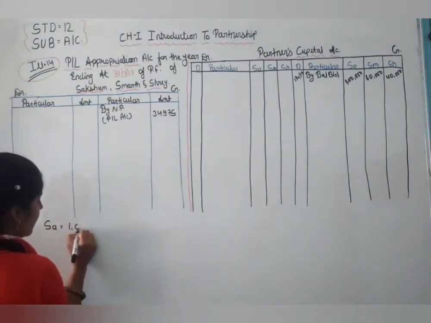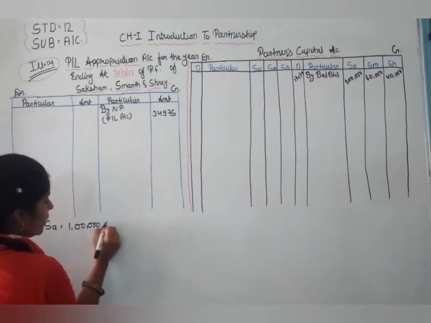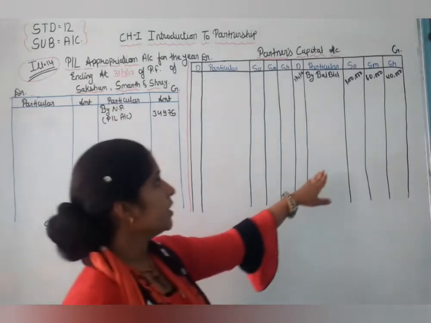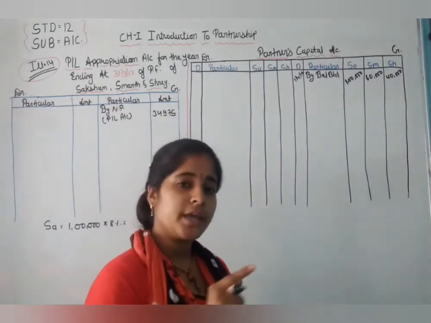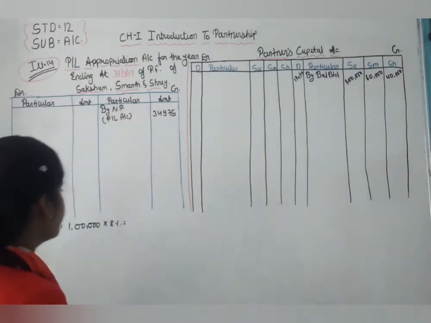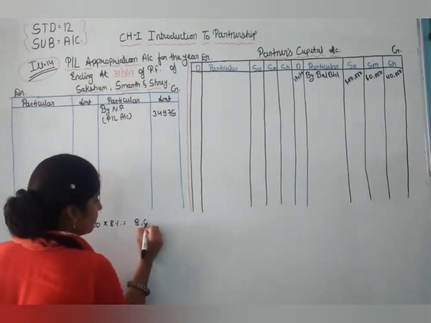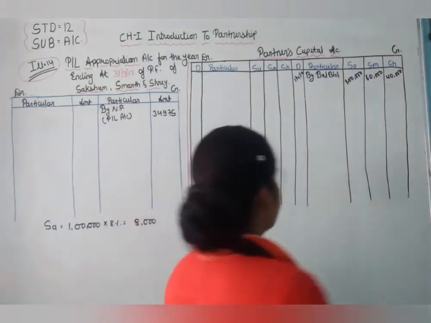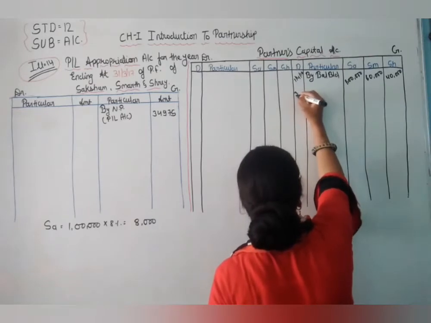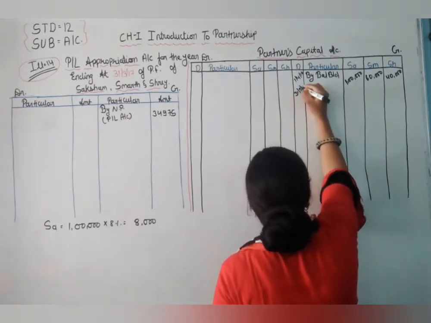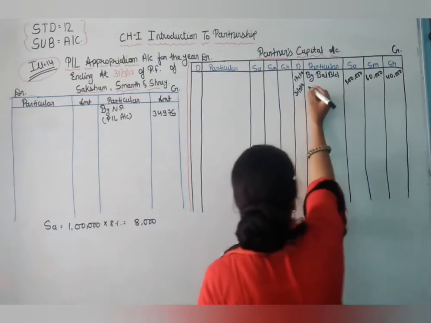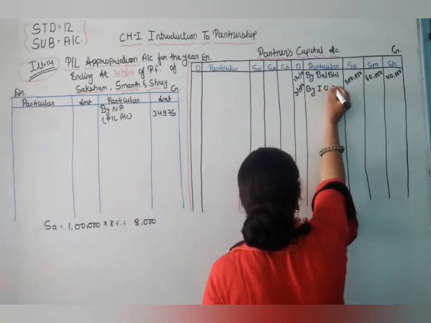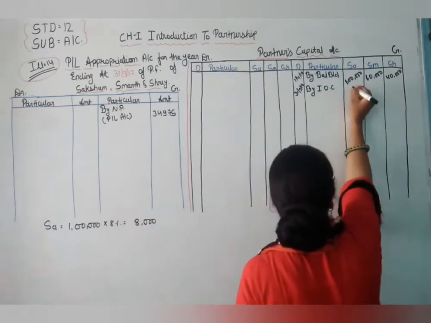So 1 lakh into 8%. On which date are they introducing the capital, 1/4/16. So we calculate the whole year at 8%. So here 8,000 is the interest on capital of Saksham. So on 31/3/2016, by interest on capital, 8,000.